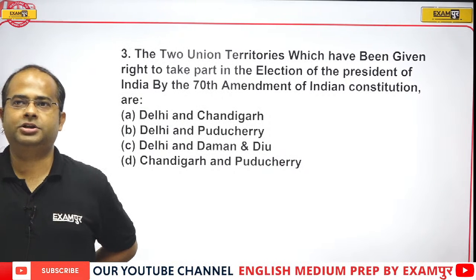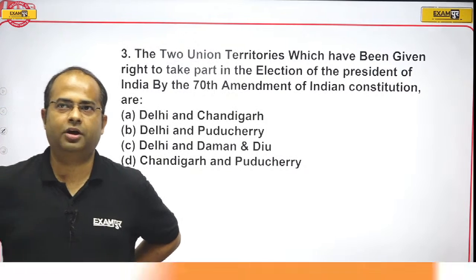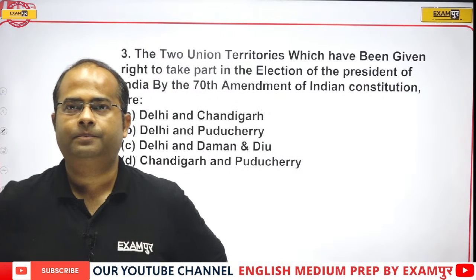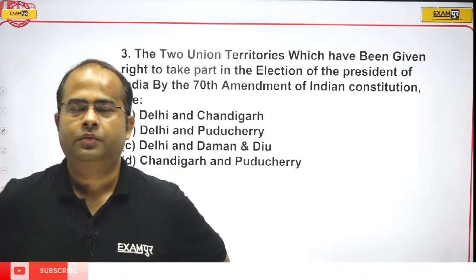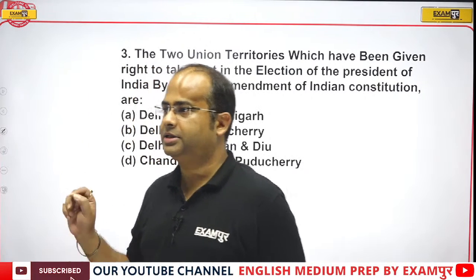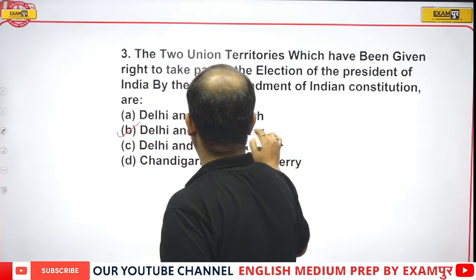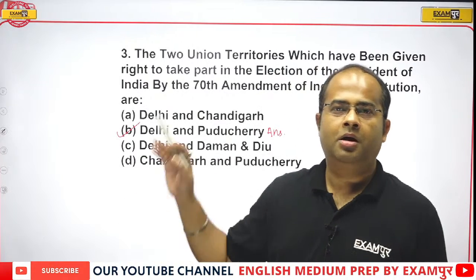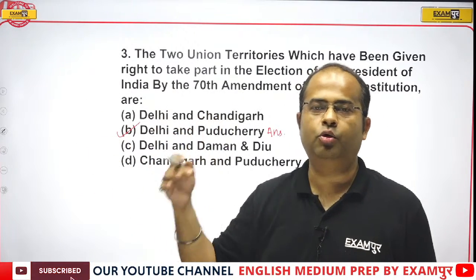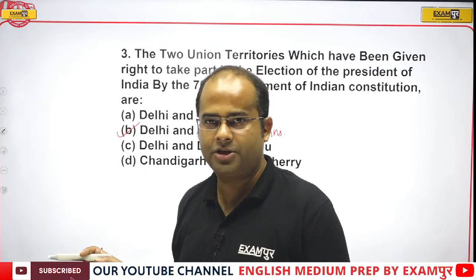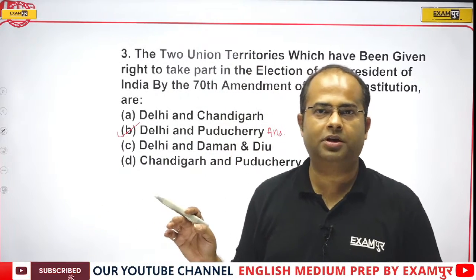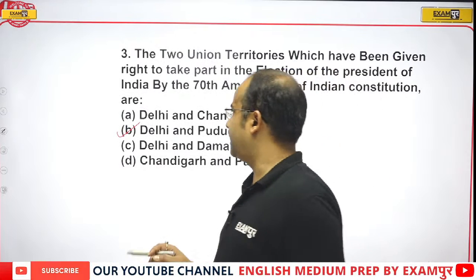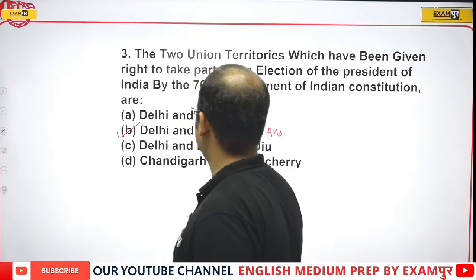Okay, let's see. Jivitha is saying option B. Mr. Putin is also saying option B. And what will be the correct answer, guys? The correct answer is also option B. That means the MPs of Delhi and Puducherry were earlier not supposed to vote in the presidential election, but through the 70th Amendment Act 1992, they were authorized to give their vote. So after this, the MPs of Delhi and Puducherry were authorized to vote in the presidential election. So the correct answer is Delhi and Puducherry.